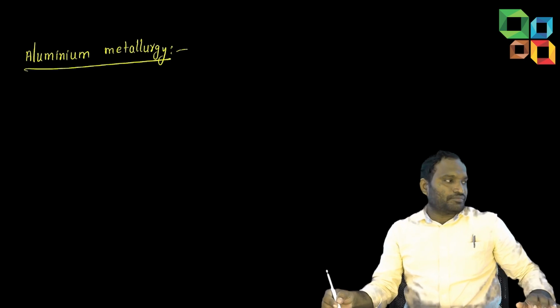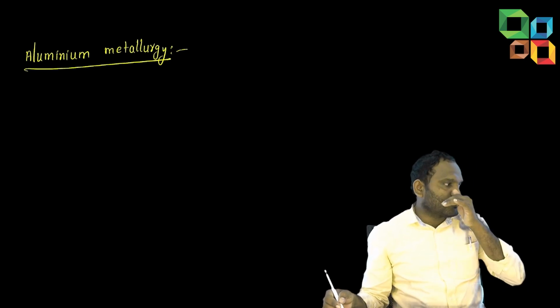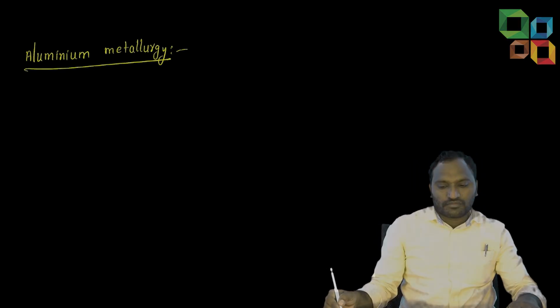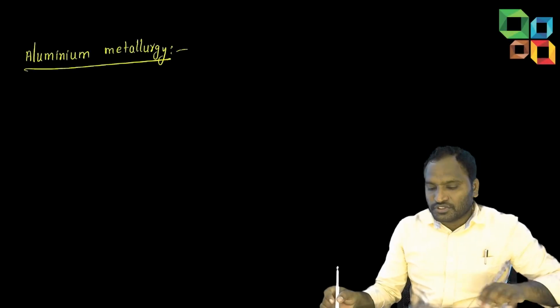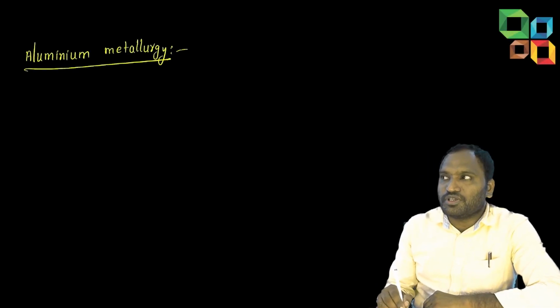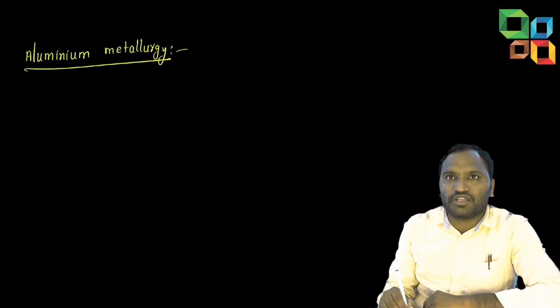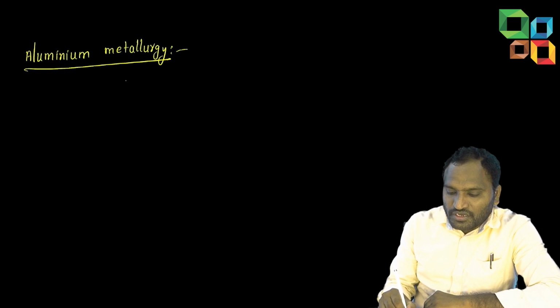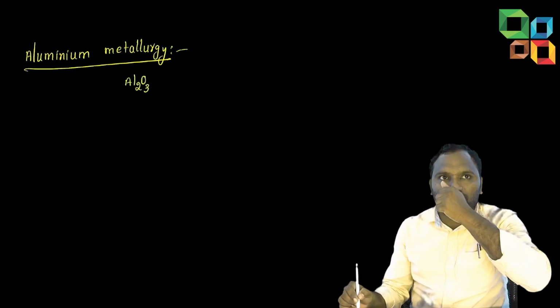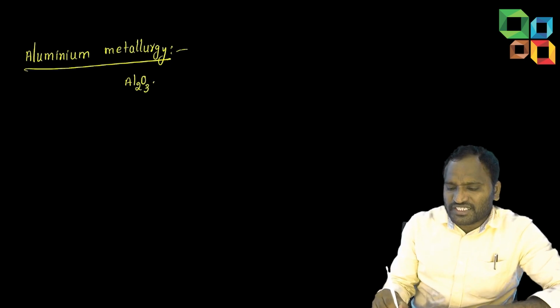Aluminium metallurgy. What are the ores of aluminium, students? Anyone can you tell? Al2O3.xH2O.